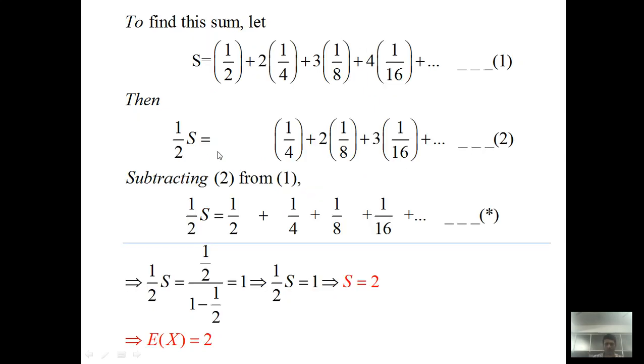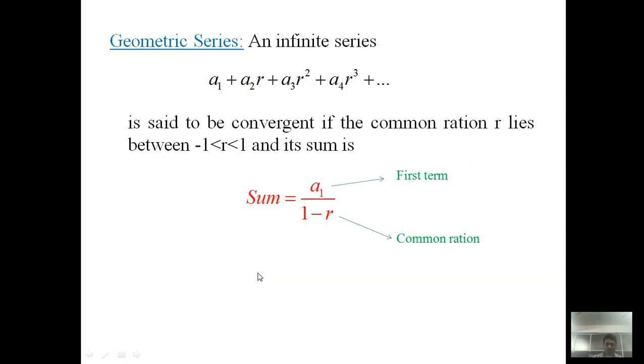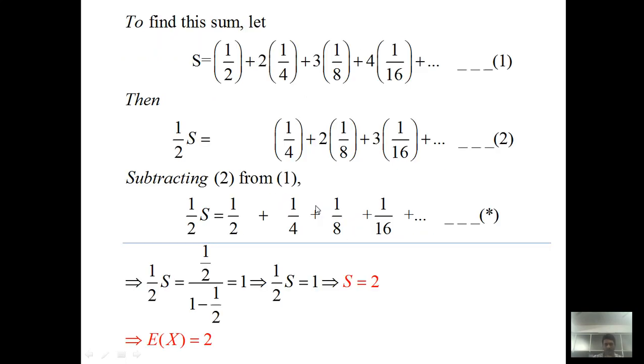So the series is convergent and its sum is a1 upon 1 minus r. In this case a1 is half, so the numerator is half, the denominator is 1 minus r, but the common ratio r is also half, and 1 minus half is half. So numerator as well as denominator are the same, so they cancel out, so it is 1.